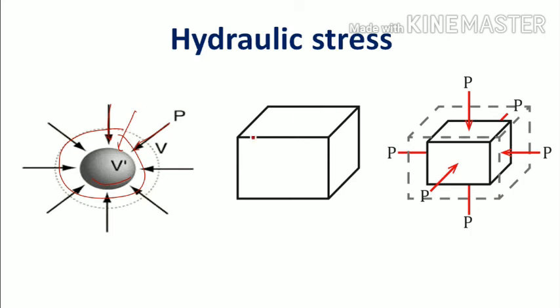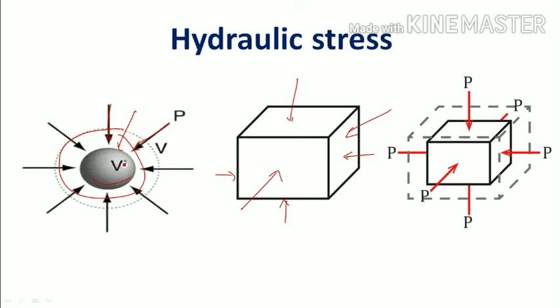Take one more, this is a cube. Now I am applying pressure in all directions. Because of this, the total shape is changing. This is the bigger one. Whenever I am compressing this body in all directions, the effective volume of the body decreases. Here it is not changing the shape, its volume is changing.